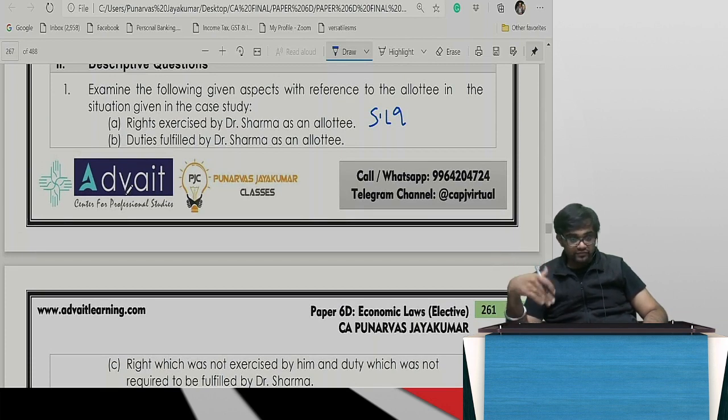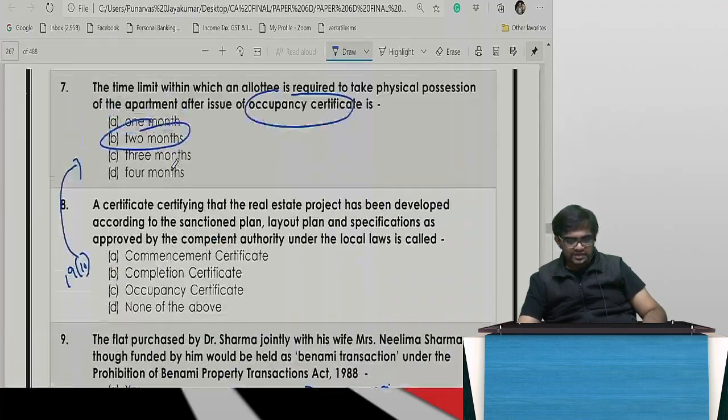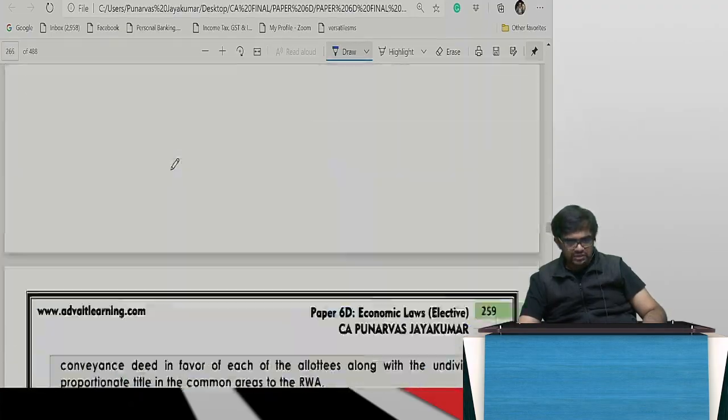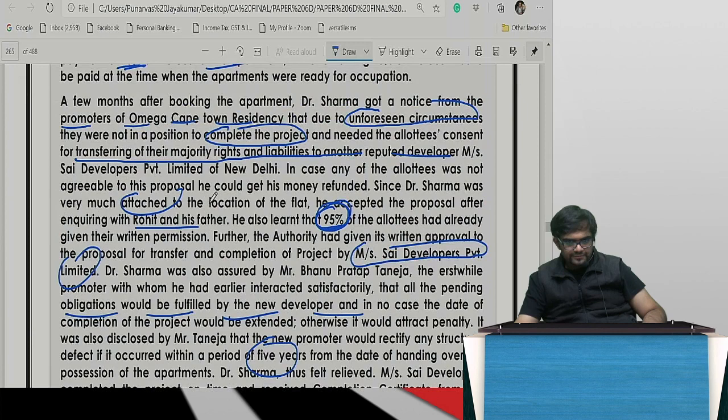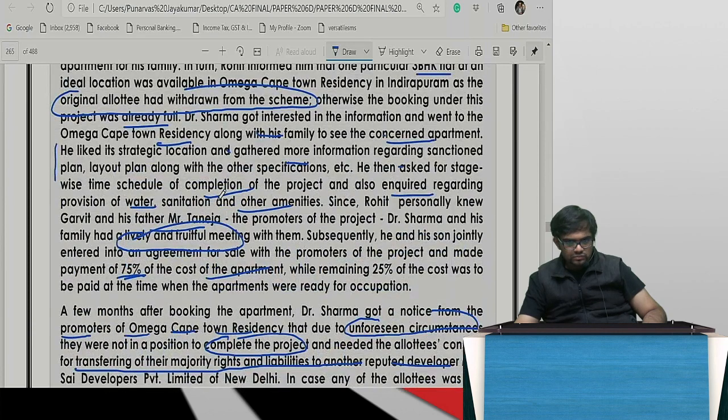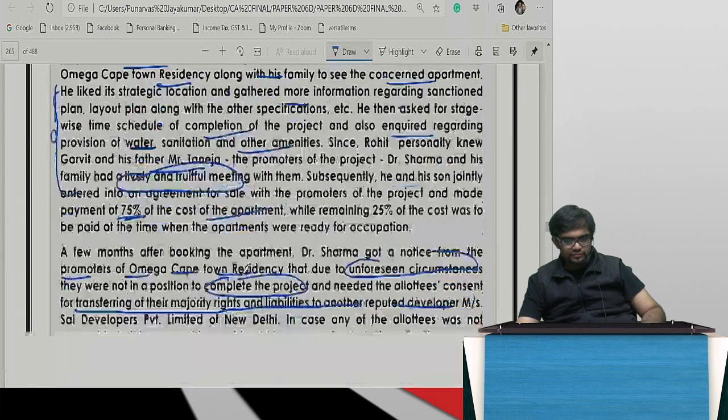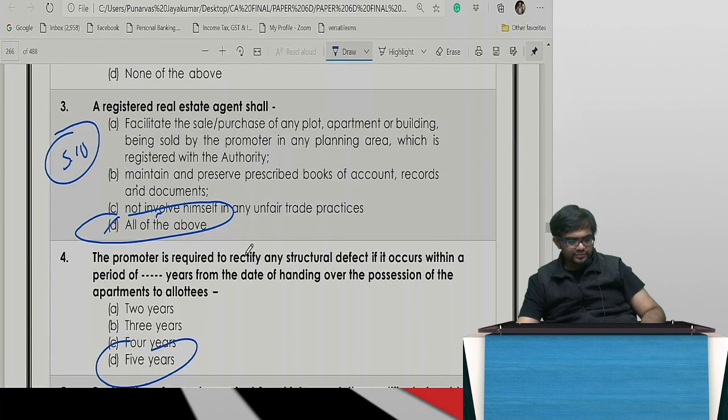Stage wise I have to do. Claim the physical possession. He already asked, no? Whatever rights he exercised, it is there here only. He asked this, he asked that, all that is there, no? All this you have to see. All this you have to write.